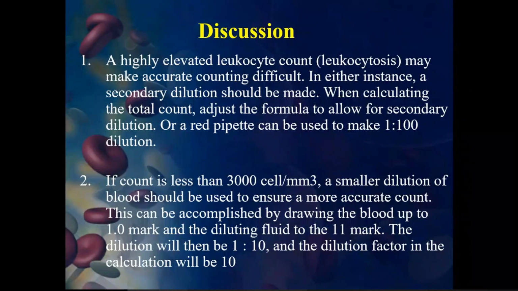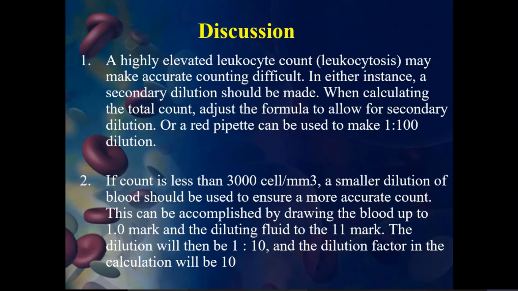That's a problem. If the count is less than 3000 cells per millimeter cube, a smaller dilution of the blood should be used to ensure an accurate count.